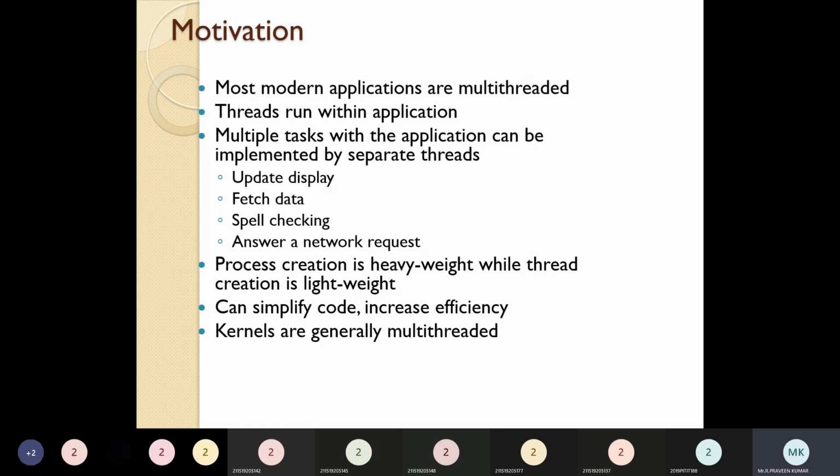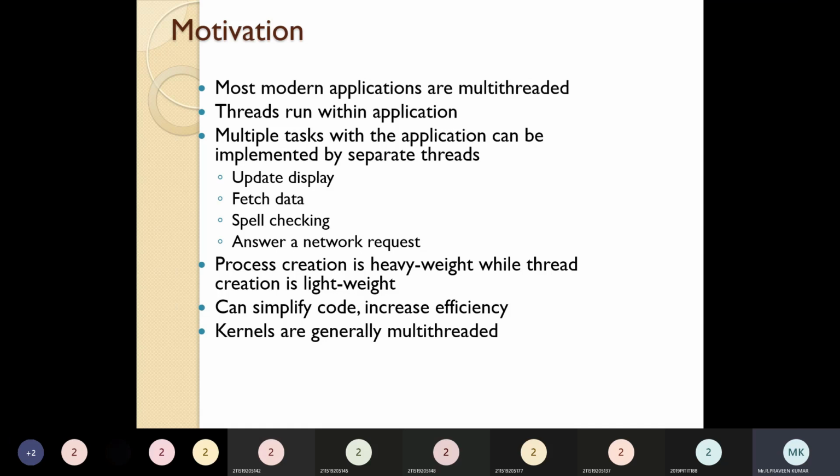Okay, so next, kernels are generally multi-threaded. So what do we call a kernel? What are all the operations that we are performing on the operating system? What are the internal things of the operating system that cannot be handled by the users? That cannot be handled by the users, so we have to handle it through the kernels. Only through the kernels can we fetch the data from the operating system, the internal memory and all. It can only be handled by the kernels by default.